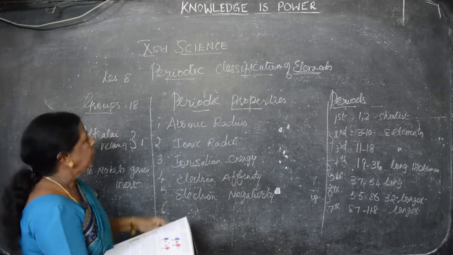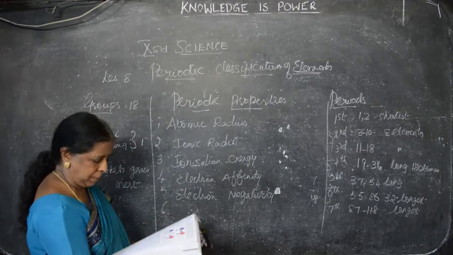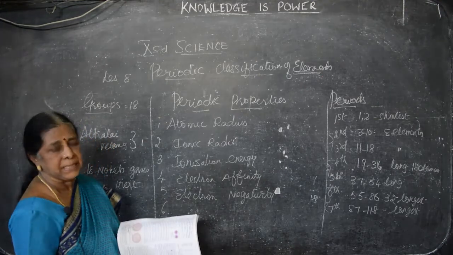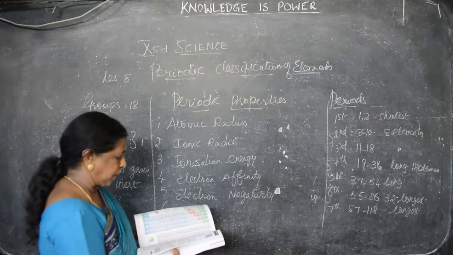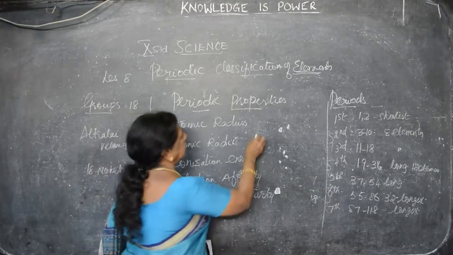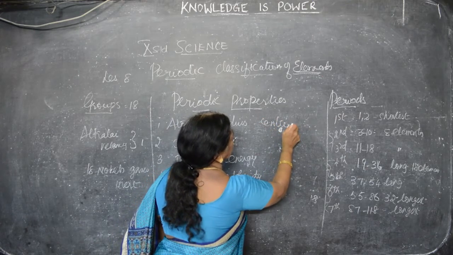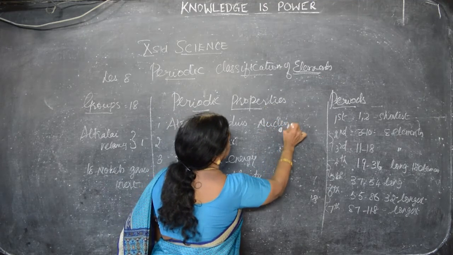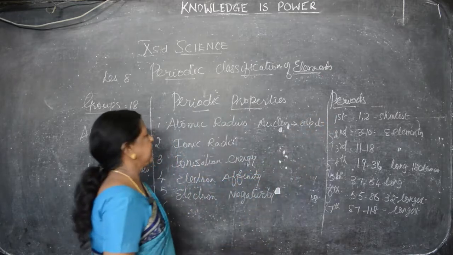According to that, the chemical properties and physical properties of the elements will be based. In short, we will see what is atomic radius. Atomic radius of an atom is defined as the distance between the center, the nucleus, and the orbit. Center, what is there? Nucleus. The distance between the center and the orbit is known as atomic radius.